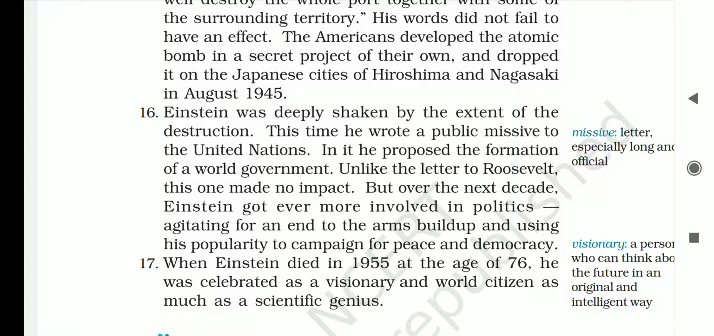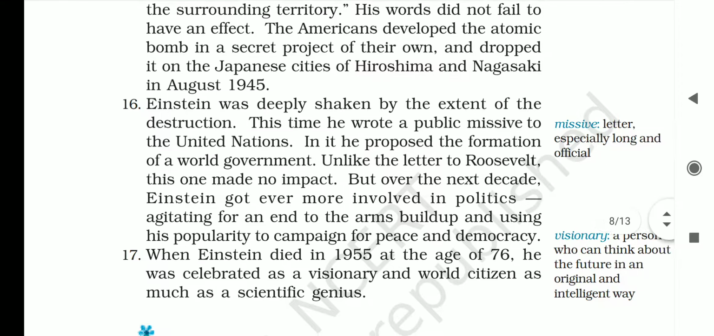When Einstein died in 1955 at the age of 76, he was celebrated as a visionary and world citizen as much as a scientific genius. Visionary means a person who can think about the future in an original and intelligent way. In short, you can say far-sighted person. So Einstein was far-sighted. He could see the future of dictatorship in the world. So he struggled for establishing democracy and world peace.